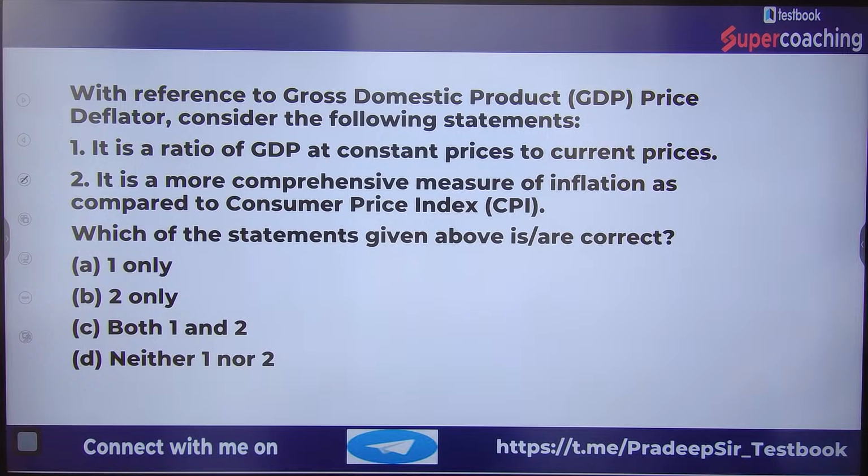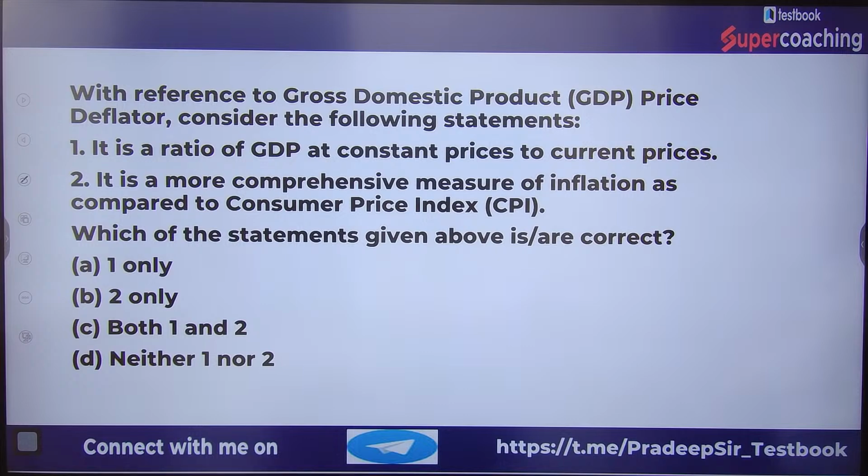Let me read it for you people. The question is with reference to gross domestic product. Be very clear, this is talking about the GDP price deflator. Consider the following statements.